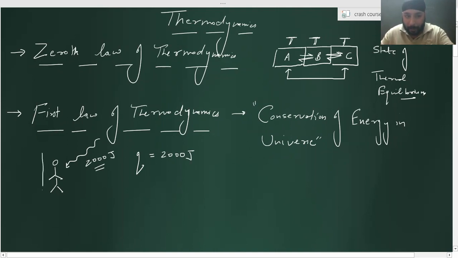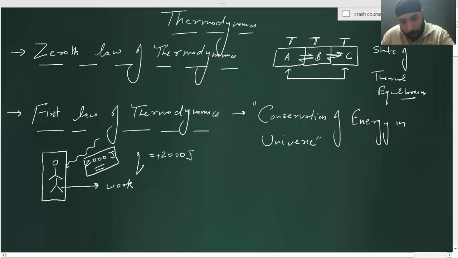See, whenever I'm talking with respect to the system, if the system is absorbing, that means Q is positive. If the system is losing, then Q is negative. Very good. Now understand that this person has absorbed 2000 joules of energy and he has spent some energy to do work. To do work, he has spent, let's say, 800 joules of energy.